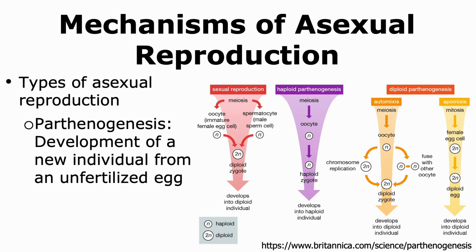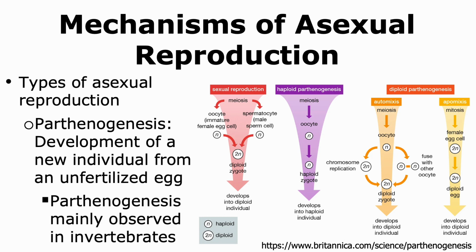Parthenogenesis is a type of asexual reproduction where a new individual develops from an unfertilized egg. Parthenogenesis is usually observed in some types of invertebrates. In the case of sexual reproduction, we normally will have a male and a female gamete, both of which are haploid, that fuse to form a diploid zygote. In the case of haploid parthenogenesis, the egg that is formed goes ahead and becomes a haploid individual. The drones, which are one of the types of bees present in a colony, tend to be haploid individuals that develop from a haploid zygote.